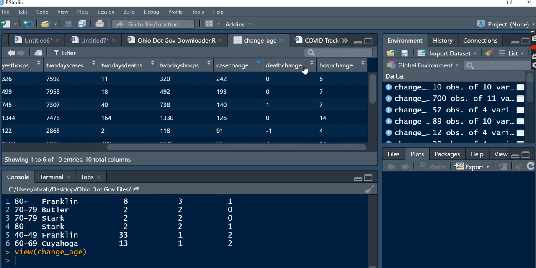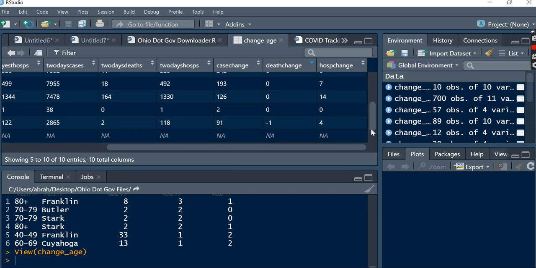However, let me look at this. Let's sort by death change. So this is just the difference in deaths from the most recent CSV to the penultimate CSV, the one from the day before. I'll sort decreasing. 8, 6, 2, 1, that's 14, 16, 17 new deaths, and this is my favorite, a negative death. I don't know, maybe that was an age group that was written down incorrectly and they got classified into another age, but I don't know how you have negative cumulative death change over time. Maybe this person came back from the dead, but it's not the first time we've seen it.